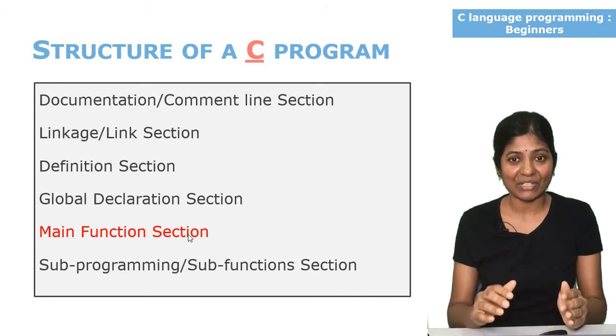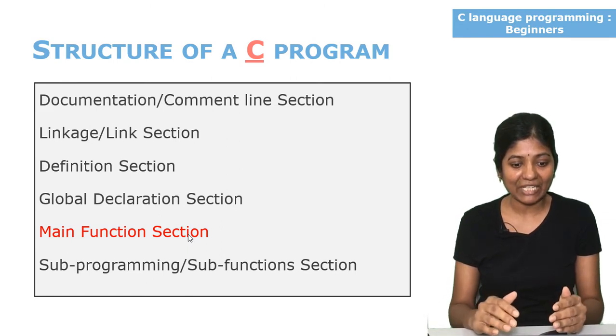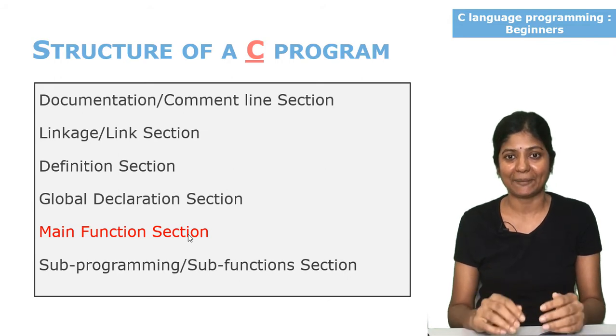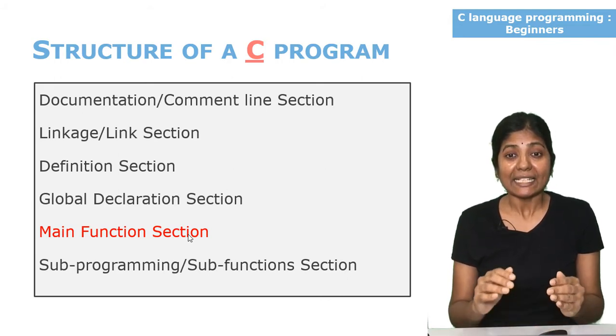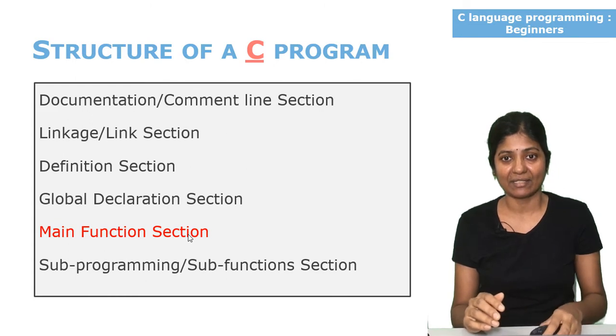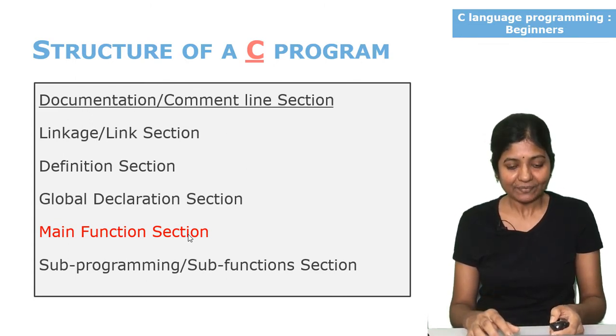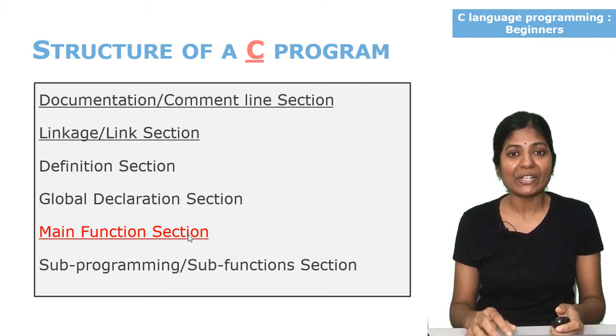All other sections which are documentation, linkage, definition, global declaration and subprogramming sections are optional. To start writing basic programs in C, we should know about three sections. Those are documentation section, linkage section and main function section.